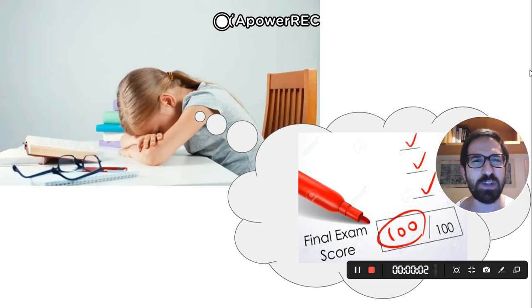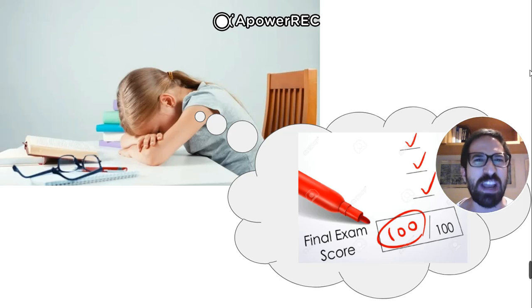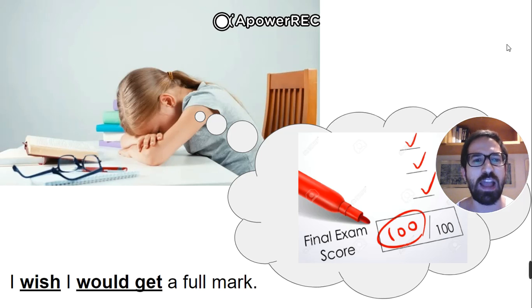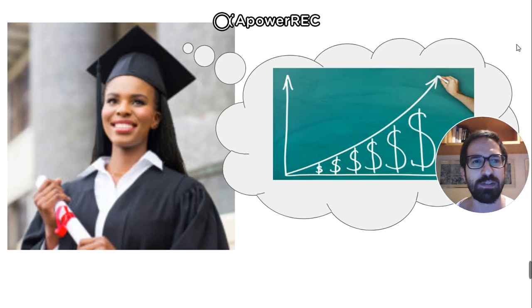Now, see, this girl isn't particularly optimistic. She looks a little tired. She looks a little defeated. So she wishes, right? I wish. Very good. I wish I would get a full mark in this exam. Or I wish I could, right? Okay. Very good. Next one.